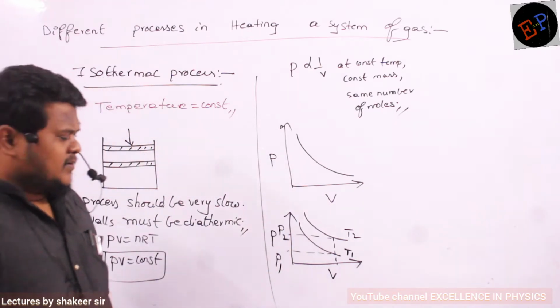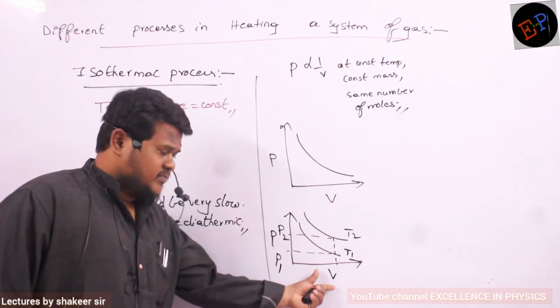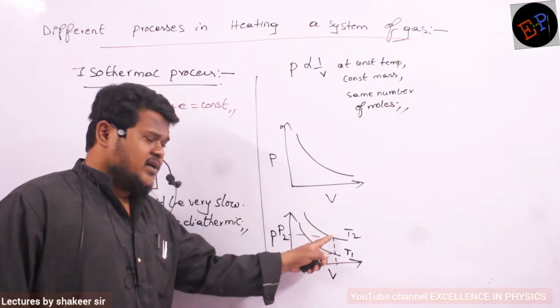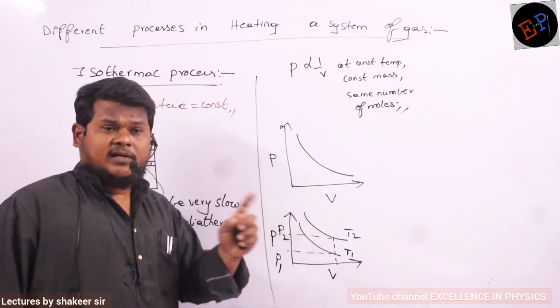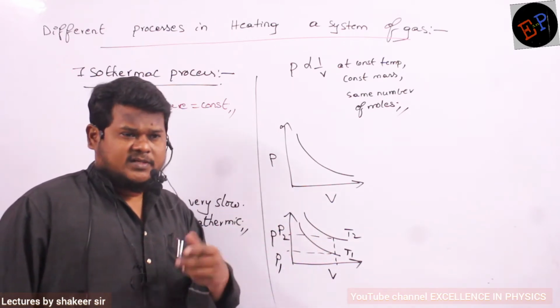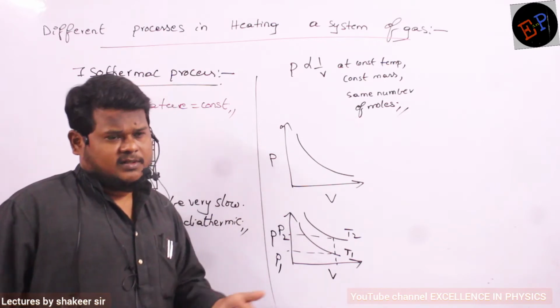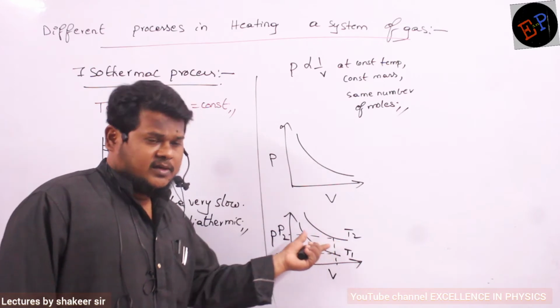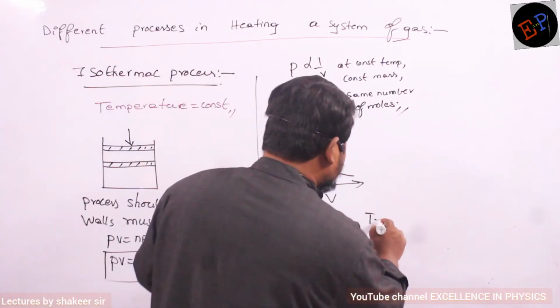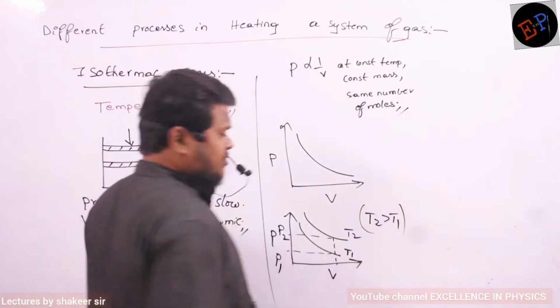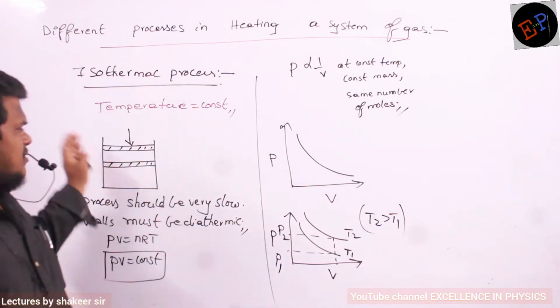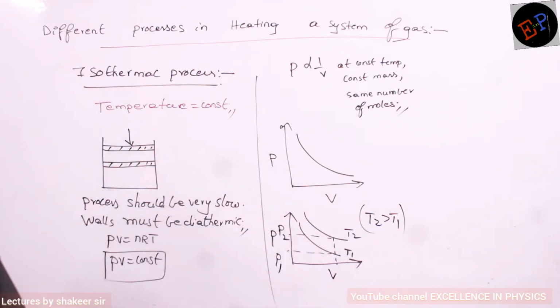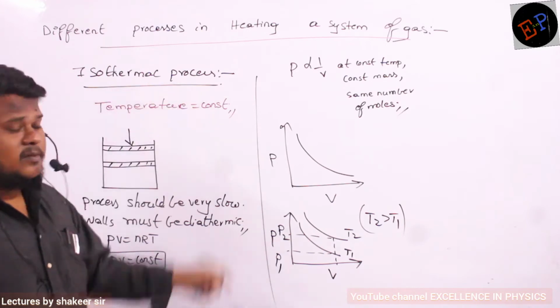So when volume is constant, pressure in the second graph is greater, no? So pressure is directly proportional to temperature. Is pressure inversely proportional or directly proportional? Directly proportional. It means as pressure is increasing, temperature also should increase. So definitely I can say T2 must be greater than T1 in this graph. That's all. This is how you can analyze this graph, which is called an isothermal process.